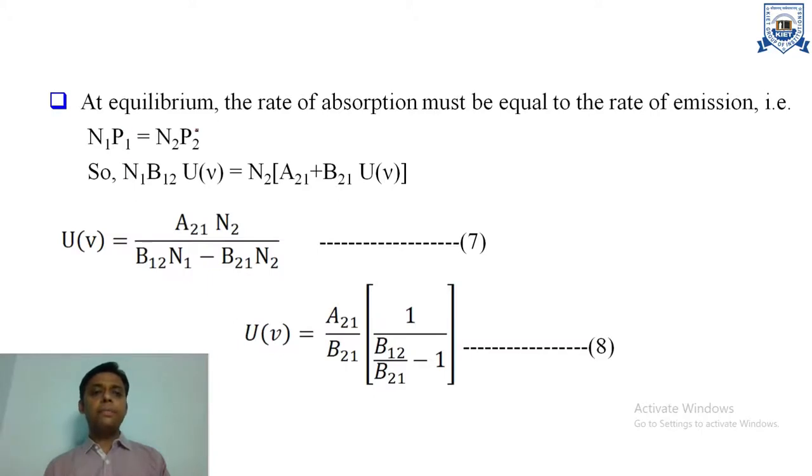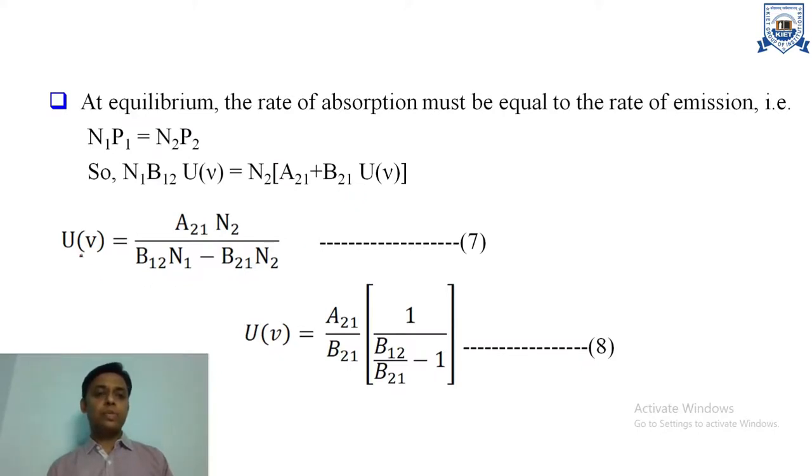At equilibrium, the rate of absorption must be equal to the rate of emission. So we can write here N1 P12 is equal to N2 P21, and put the values of equation 5 and 6 here. So we can write N1 B12 U nu is equal to N2 in bracket A21 plus B21 U nu.